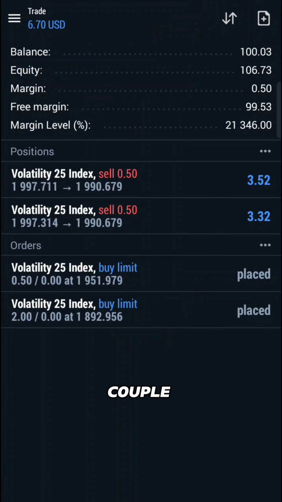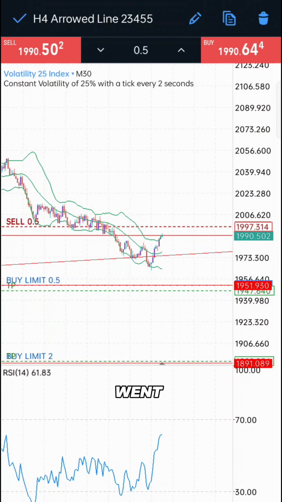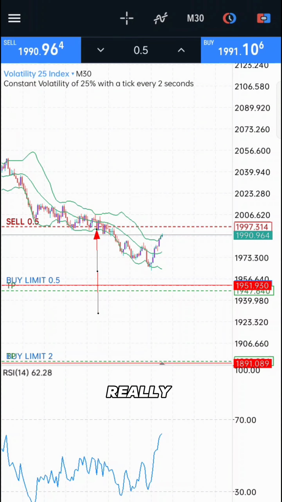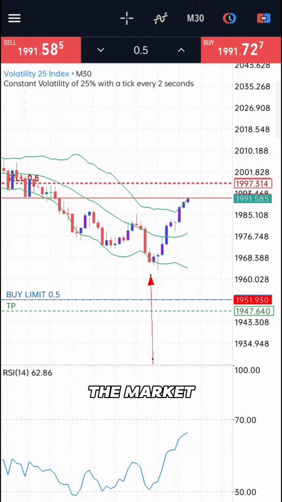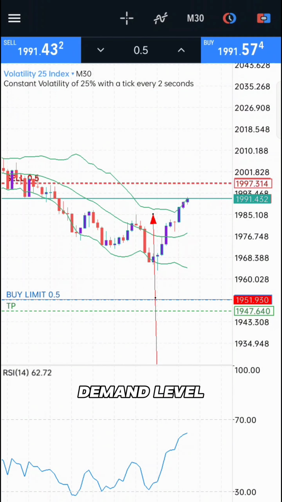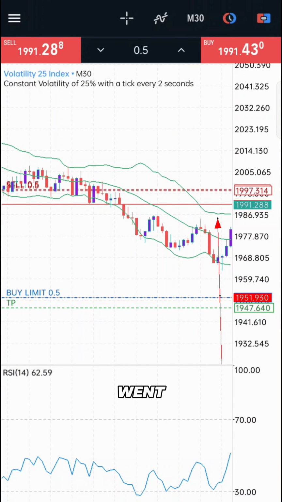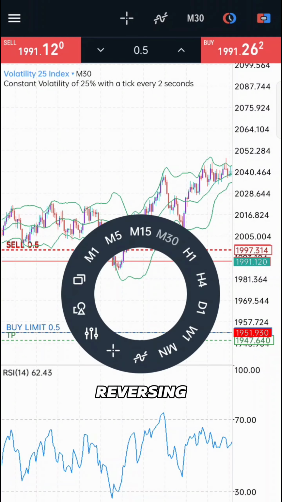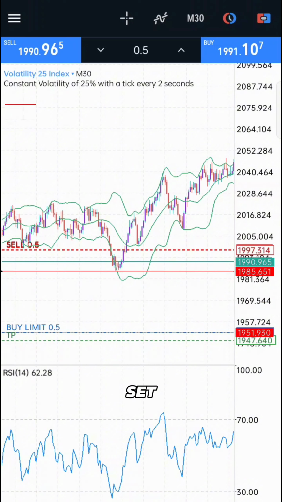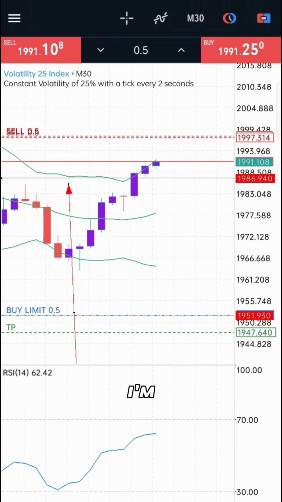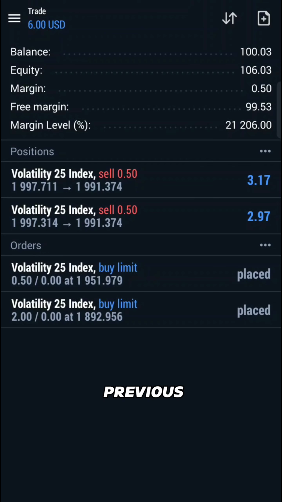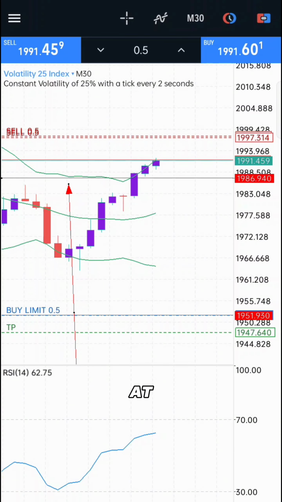It's been a couple of hours and the market went down, but didn't really touch the buy limit I set for the market at the demand level. The market went more than halfway and started reversing, so I'm just going to set new buy limits where I'll enter buy positions, and I'm going to shift my previous buy limits at that point.